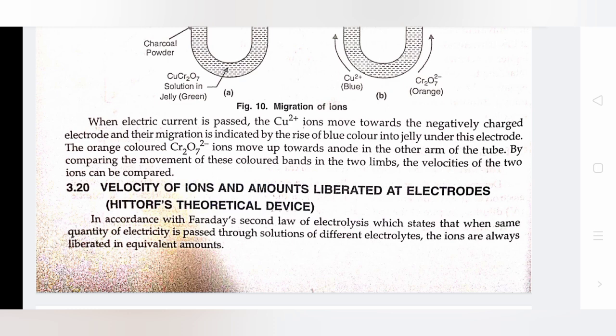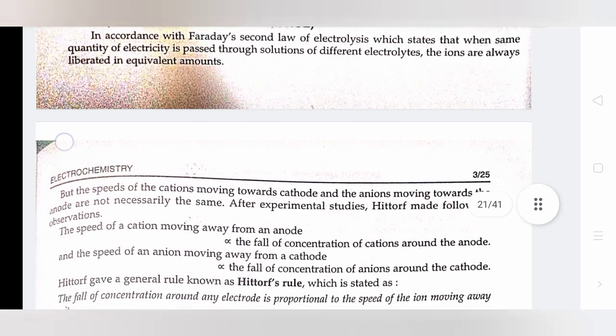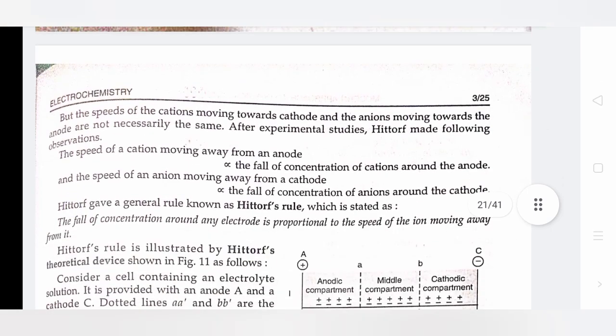In accordance with Faraday's second law of electrolysis, which states that when the same quantity of electricity is passed through solutions of different electrolytes, the ions are always liberated in equivalent amounts. But the speed of cations moving towards the cathode and the anions moving towards the anode are not necessarily the same.